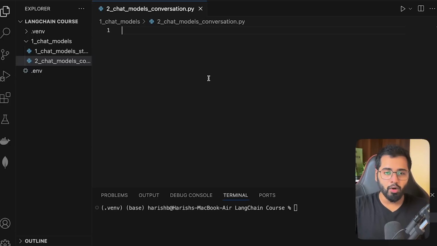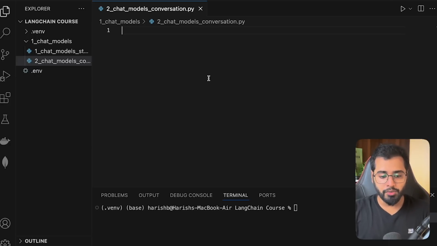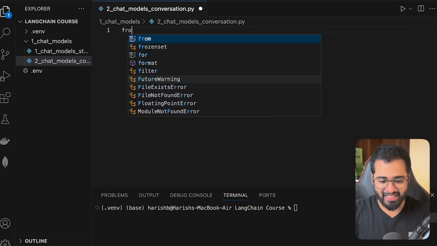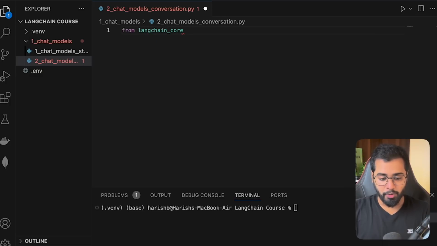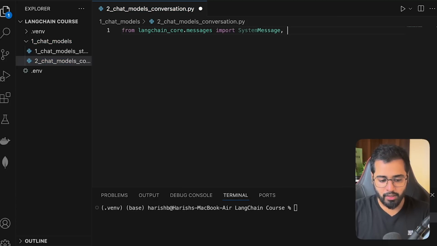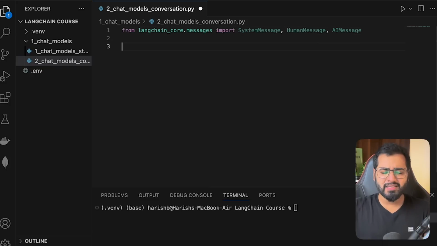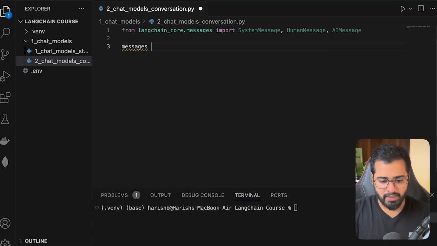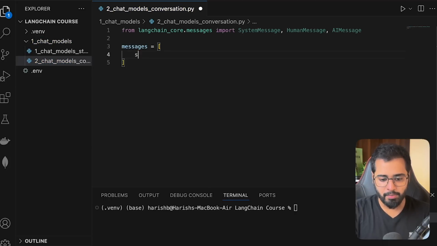Now that we know all of the types of messages, let us see how we can use them in our code. The first thing I'm going to do is import all three types of message classes from the LangChain core package. From this module, we extract three classes: first the system message, then the human message, and then the AI message. Let's hard code a conversation history so that we can send it to the LLM. To do that, we initialize a list called messages, and the first item should be the system message.